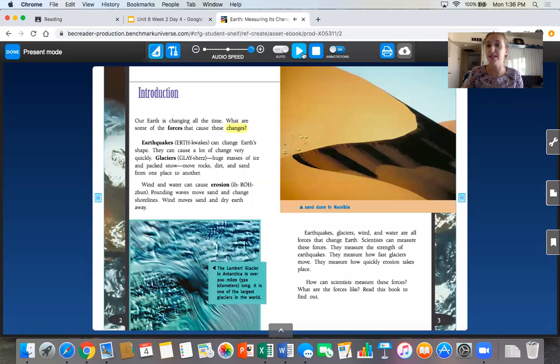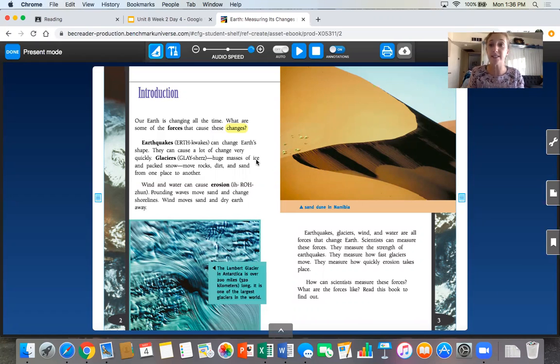And I can pause it and think about what that said. Or I don't have to have it read to me. If I want to just read it on my own, I can go right ahead and do that. It might be helpful for some of those big words that I see here in bold, like forces, earthquakes, glaciers, that we talked a little bit about in science.